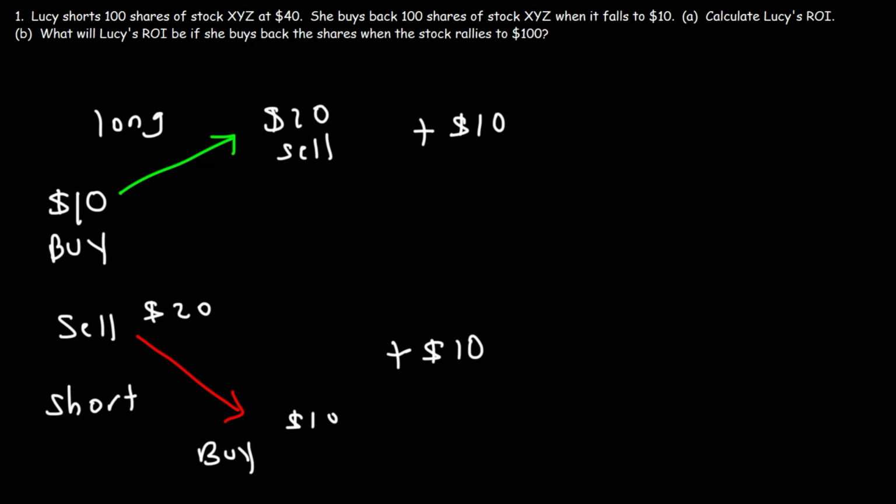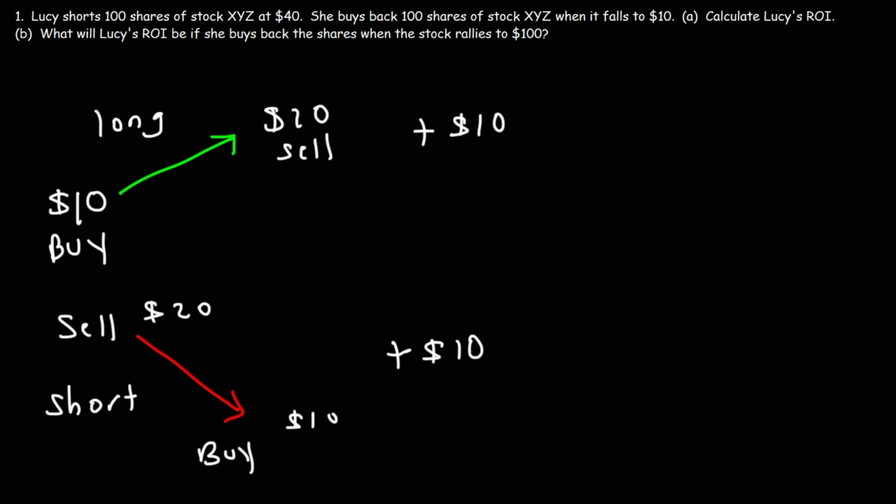But now, how can you sell shares that you don't currently own? Because in order to own a share, you have to buy it first. So how can you sell first if you don't own a share? Well, the way short sellers do this is they borrow shares. They borrow shares from their broker, their online broker.